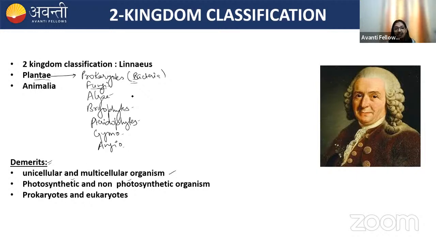Third, bacteria are prokaryotes, and fungi, algae, and other organisms are all eukaryotes. So prokaryotes and eukaryotes are kept under the same kingdom, Plantae. These are the three demerits of two-kingdom classification.